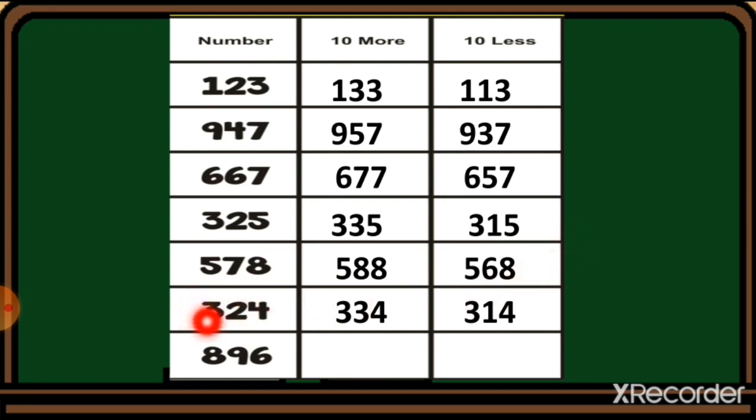The last one, 896. Sorry, we have to add one number into this 9. So 9 plus 1 is equal to 10. So the number 906 will come. Now we cut one number from this 9. So the number 886 will come. So this way we have to complete this worksheet, and these are the examples for you. You will understand better through these examples, students.